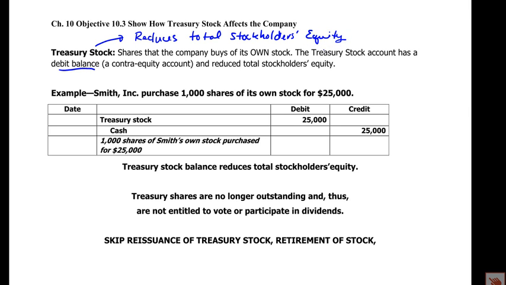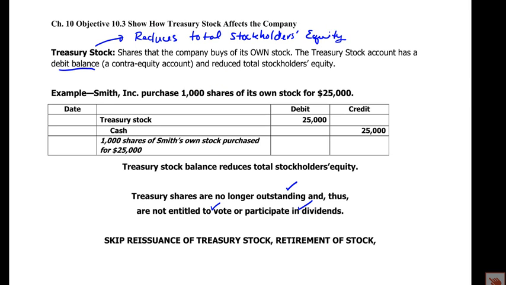All right. If a company buys shares of stock in another company, that's an investment. And we saw that in another section, in trading securities. But when a company buys its own stock, it goes into treasury stock. And before we look at the example, that means they're no longer outstanding. They cannot vote, participate in dividends, or have other rights.